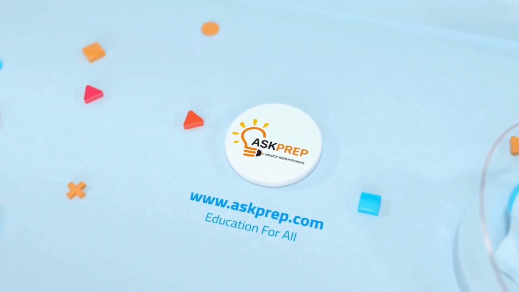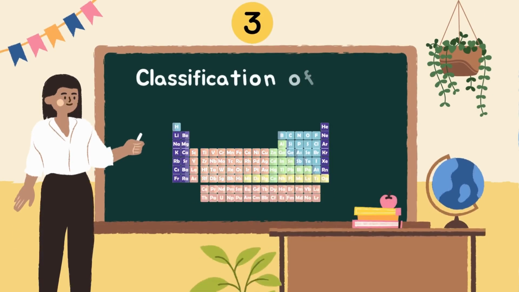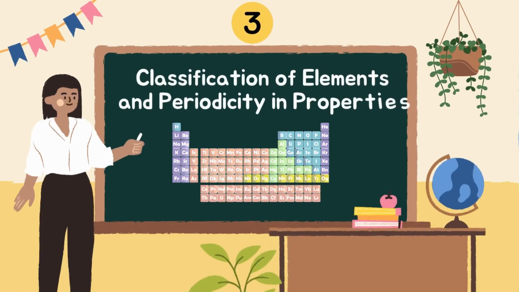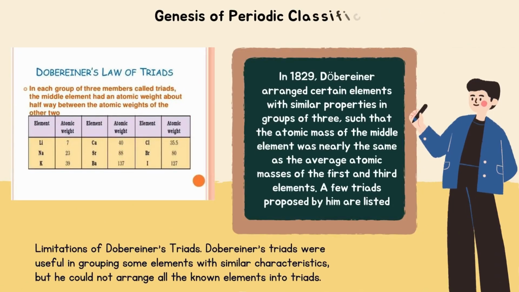Channel AskPrep. In today's series on 11th grade chemistry, we will be studying Chapter 3, Classification of Elements and Periodicity in Properties, in detail. Let's start the video.